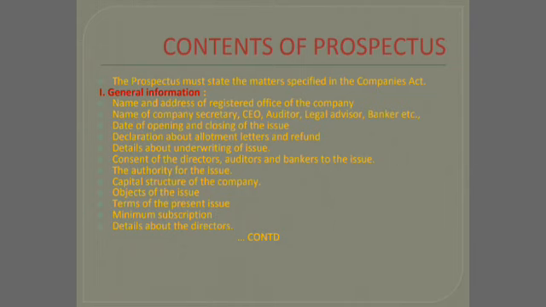Number one is the general information. General information is regarding the general details of the company, such as the name and address of the company, name of the directors, name of the company secretary, and the date of opening the issue, date of closing the issue, declaration about the company, details of underwriting, consent of the directors, authority for the issue, capital structure of the company. Like that, the general details regarding the company will be there in the general information.